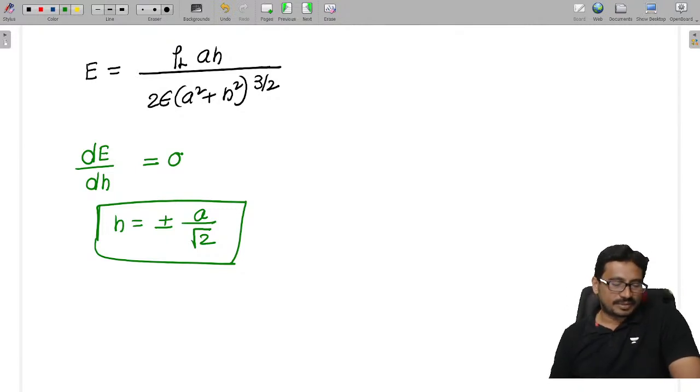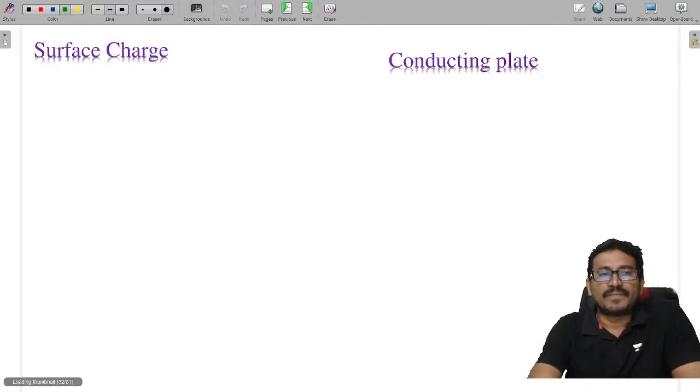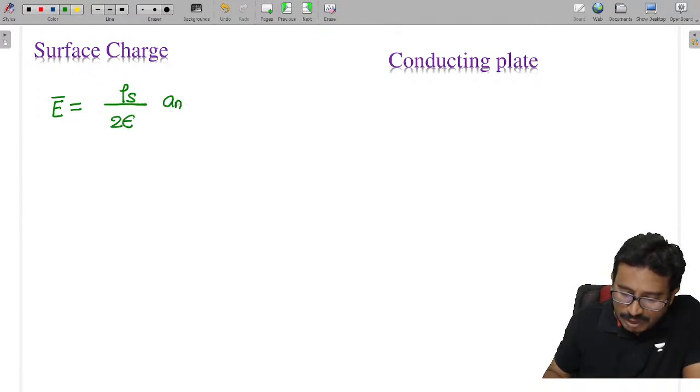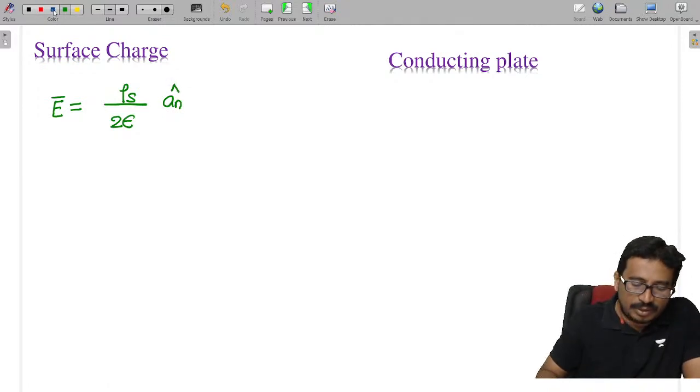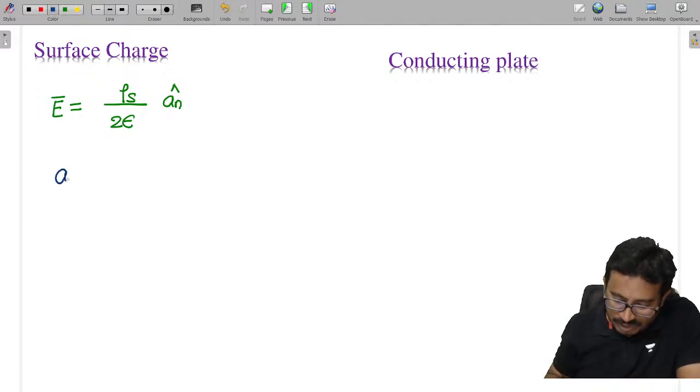A is the radius. Next, surface charge. The electric field due to surface charge is given as rho S by 2 epsilon into A n cap, where A n cap is a unit normal vector, normal to the surface charge.